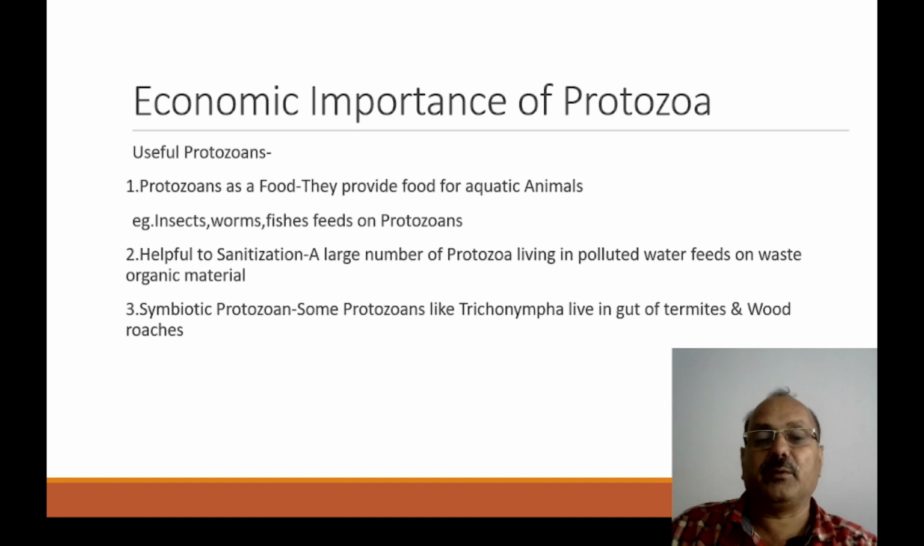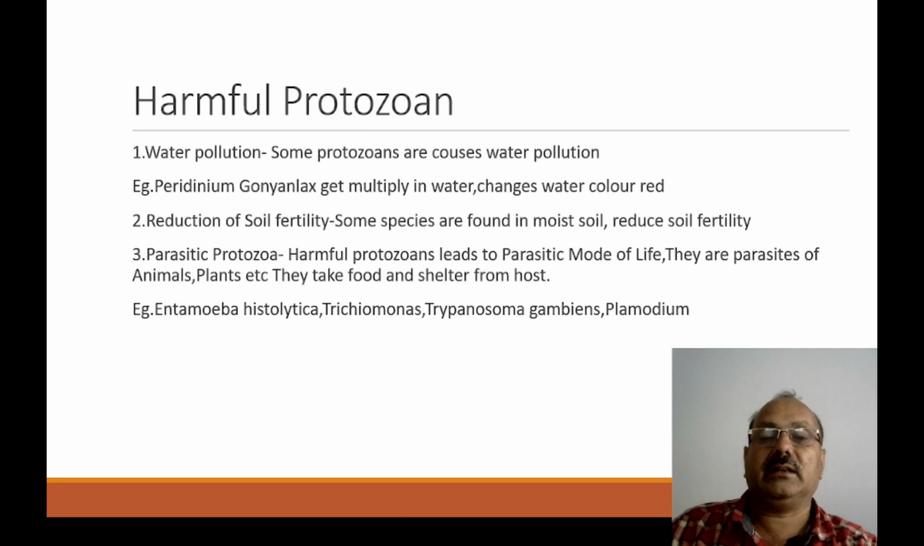Next important thing is the symbiotic protozoans. Some protozoans like Trichonympha live in the gut of termites and wood roaches, where these insects are unable to digest cellulose. On the other hand, these protozoans help in digestion of the food material.